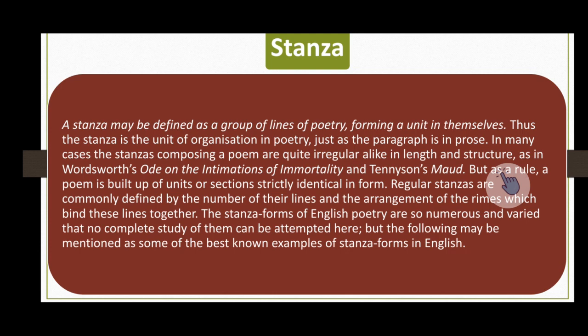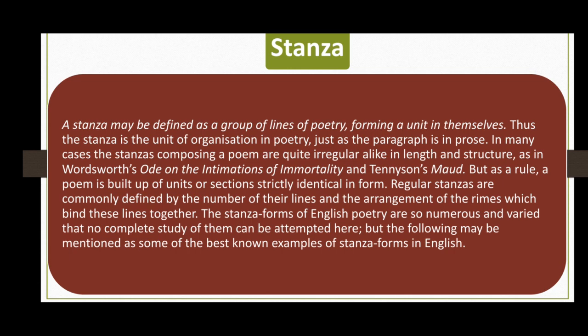So in this poem, each stanza varies from another one. And what about structure? By structure we mean that the rhyming scheme of each stanza would be different. For example, in stanza 1 we have line 1 and line 2, they rhyme. Line 3 and line 4, they rhyme.